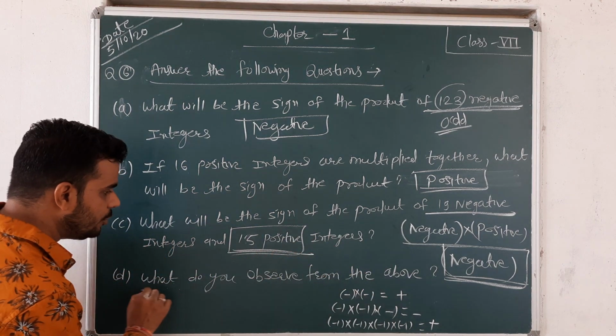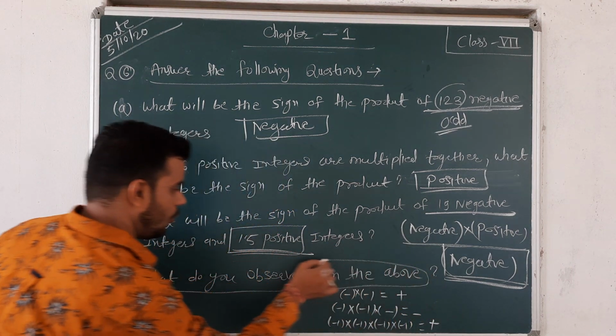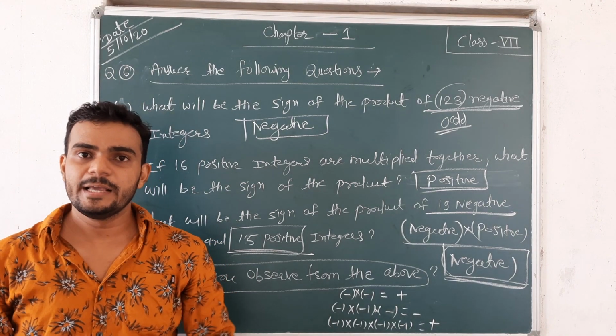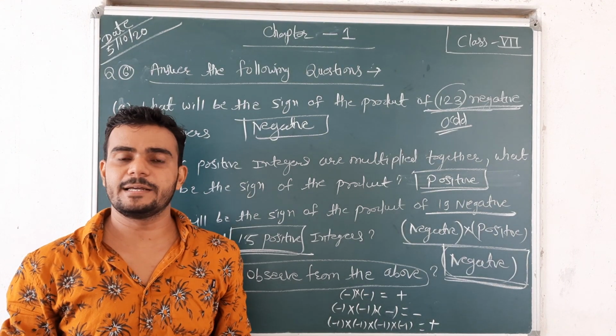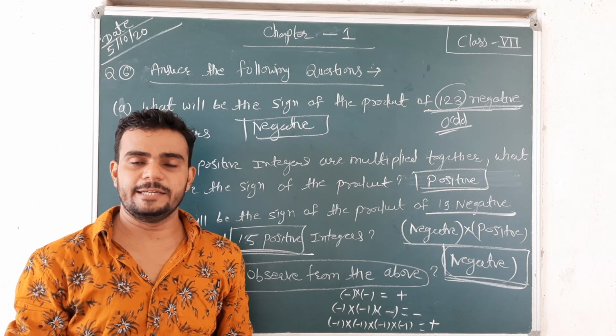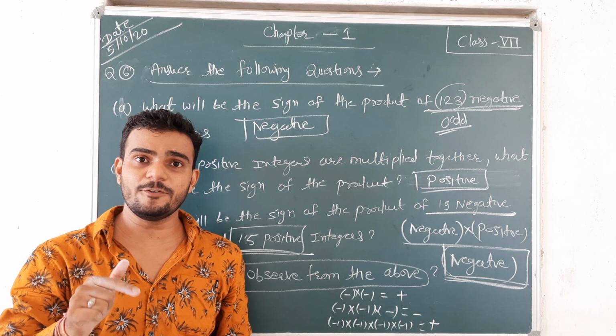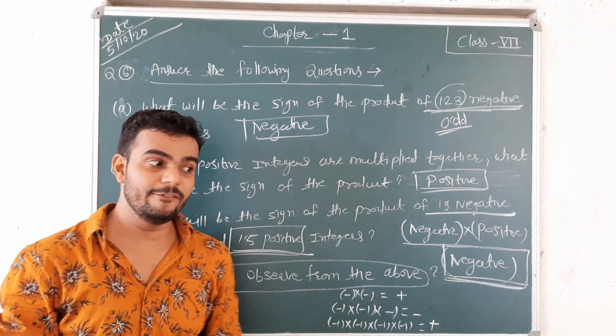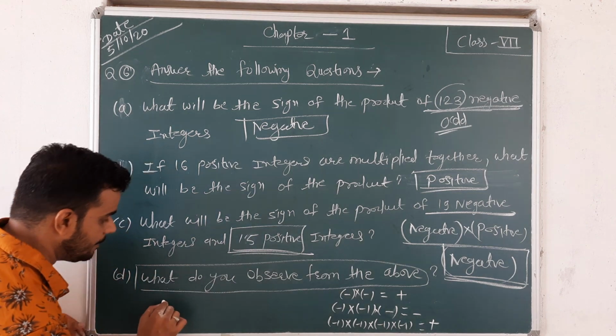And last: what do you observe from the above? From the above three questions, what did you observe? We observed that if there is an odd number of negative numbers, then the product is negative, and the product of an even number of negative numbers is positive.